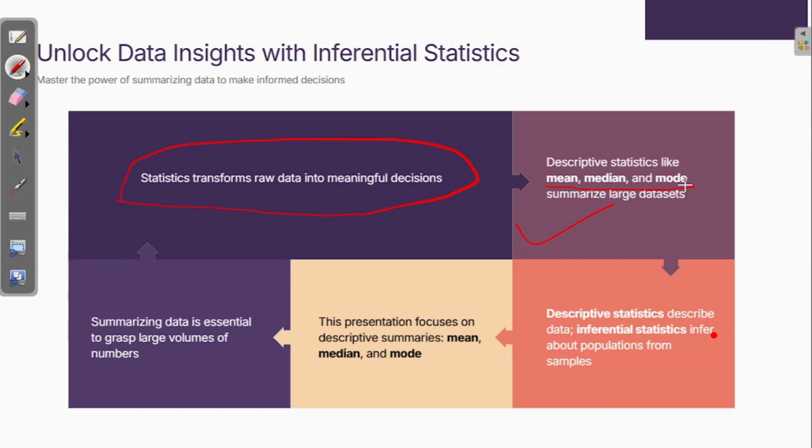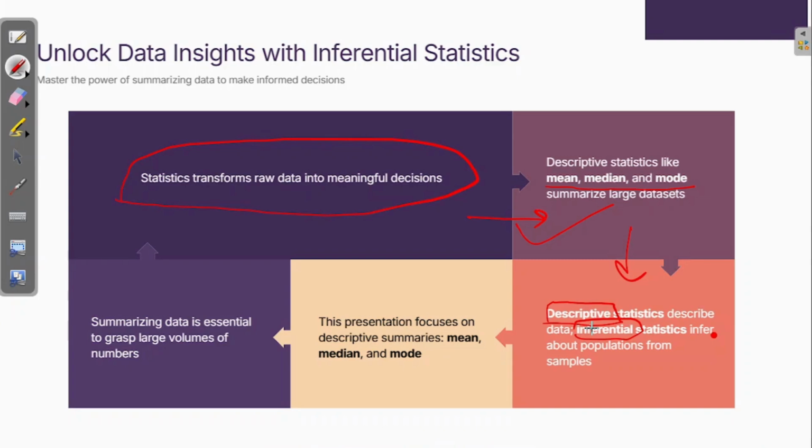Okay, now we moved from here to here. Let's move from here to here. Descriptive stats describe data. Inferential statistics infer about a population from a sample. So when you hear descriptive statistics, the first word, descriptive, tells you about the description of the data. Then inferential statistics tell you the inference about the data or about a population. What is a population?